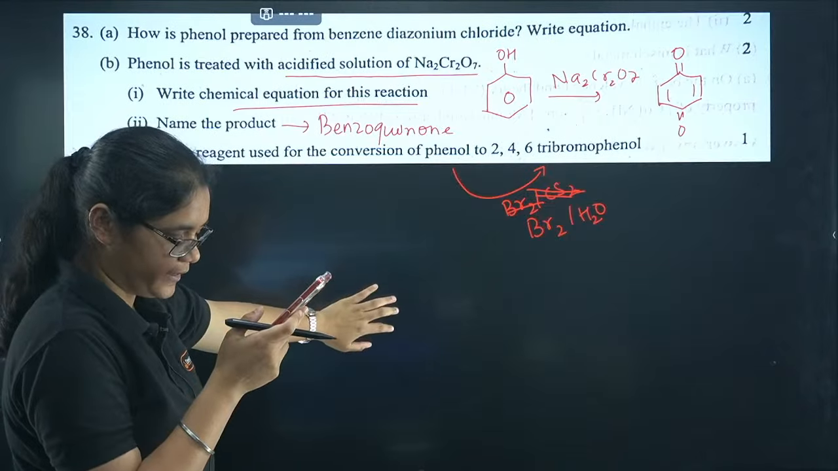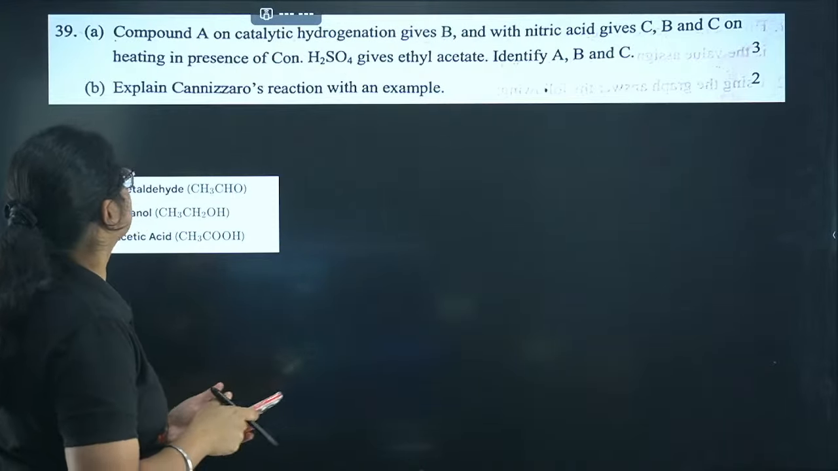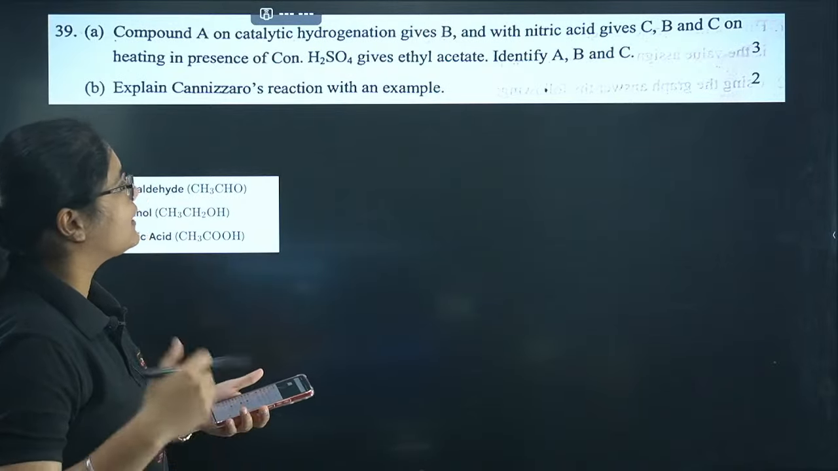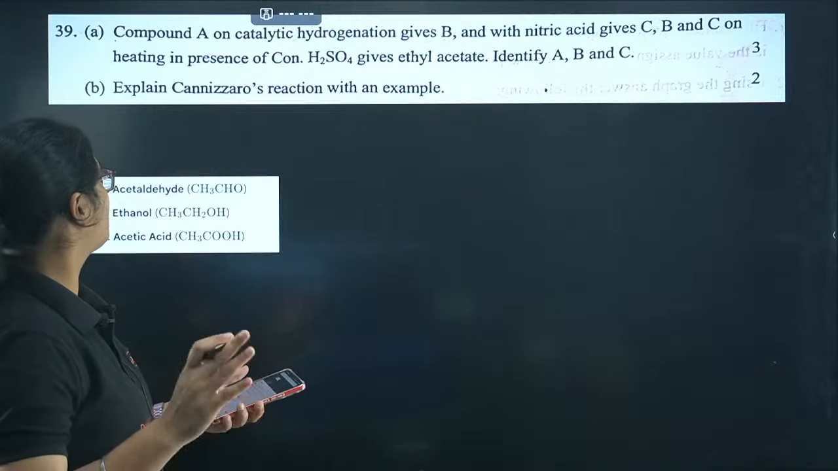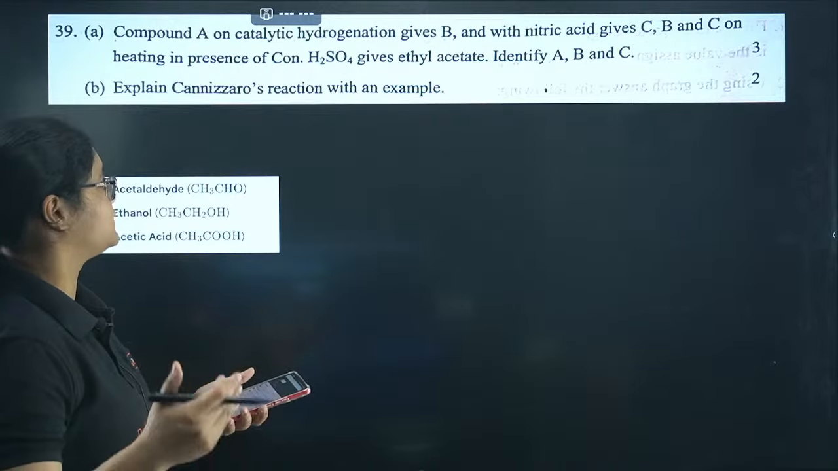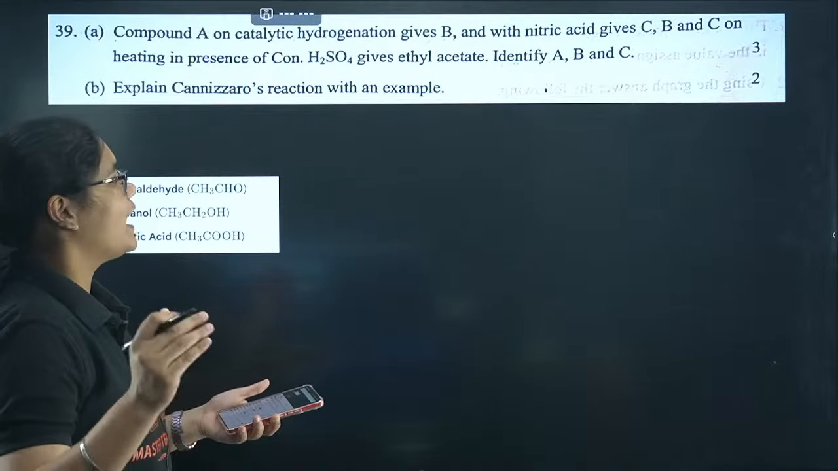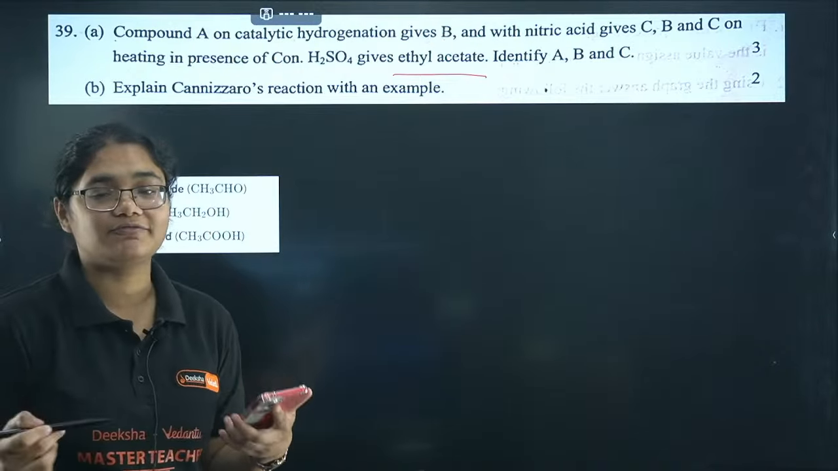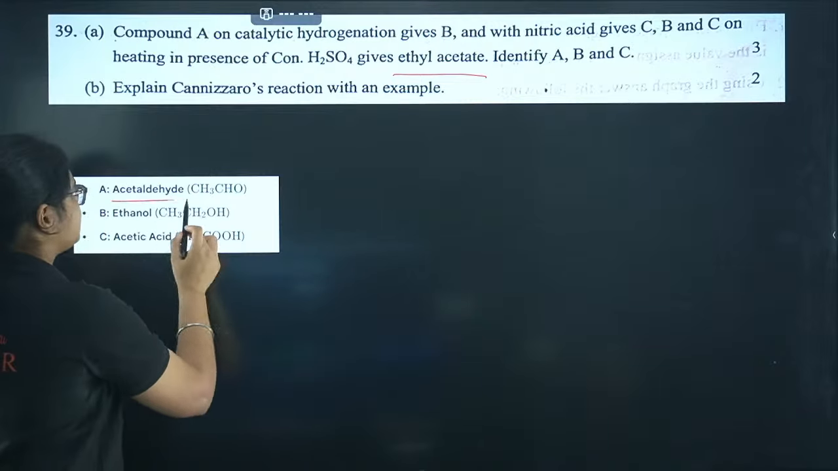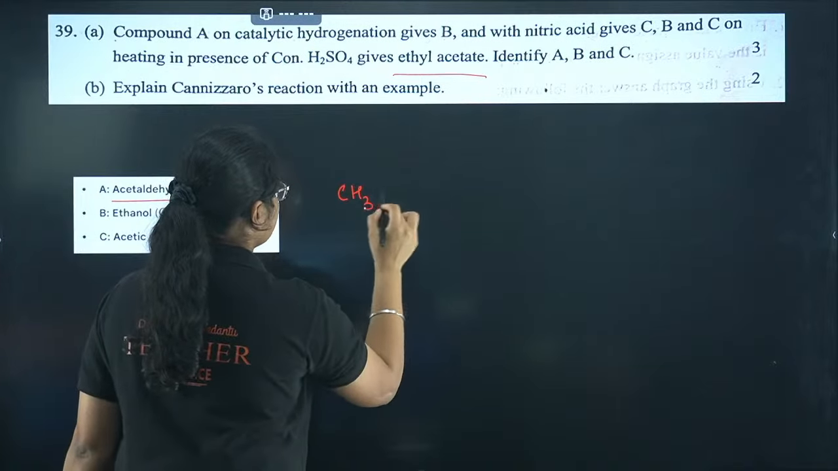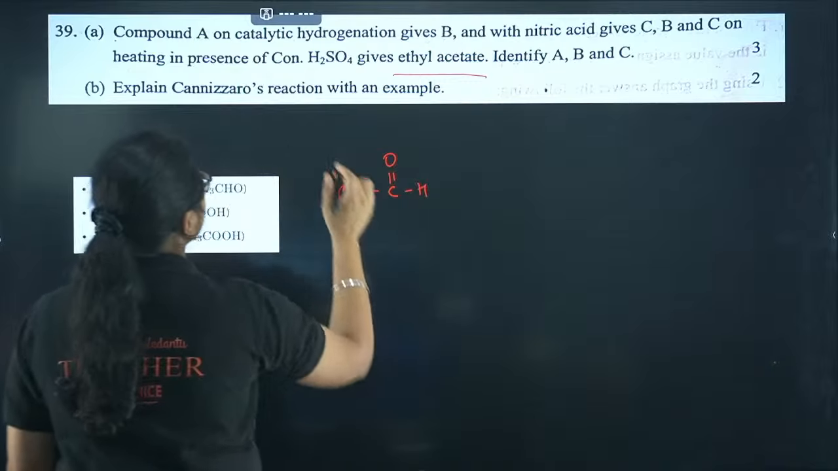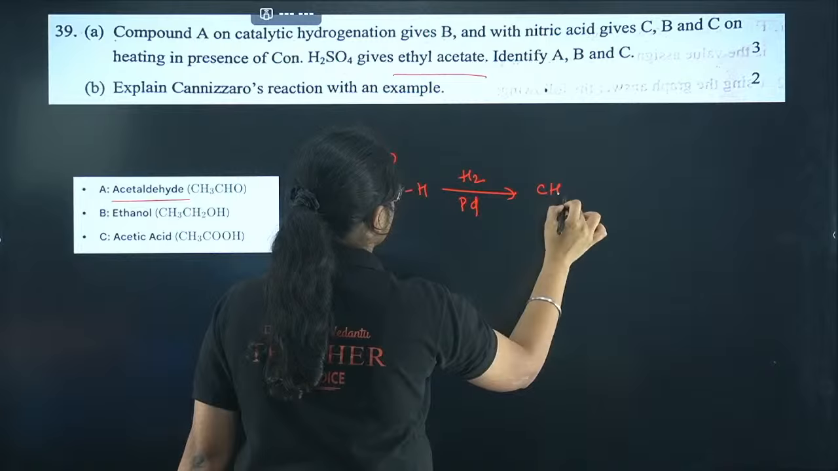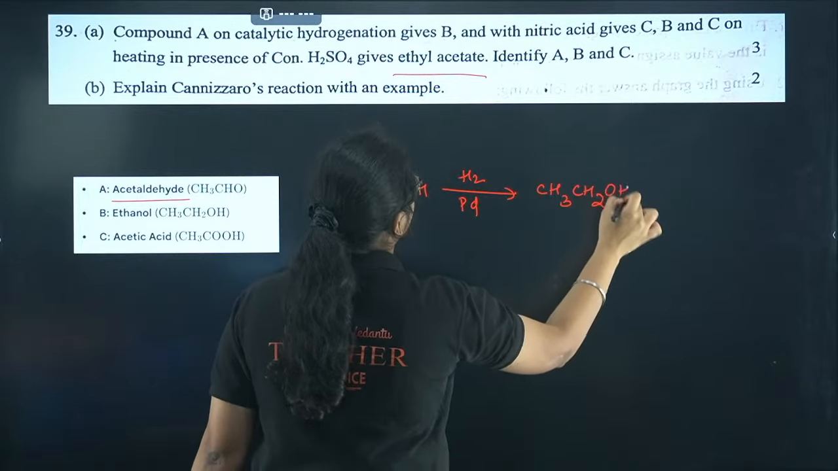Bromine water here, yes. Now moving to question number 39, compound A on catalytic hydrogenation gives B, and with nitric acid it gives you C. B and C on heating in presence of concentrated sulfuric acid gives you ethyl acetate. Identify A, B and C. So when you see ethyl acetate, you can easily guess it is an esterification reaction. So A will be your acetaldehyde, that is CH3CHO. Now when you treat it with catalytic hydrogenation, means hydrogen in presence of palladium or something, you will get an alcohol first.